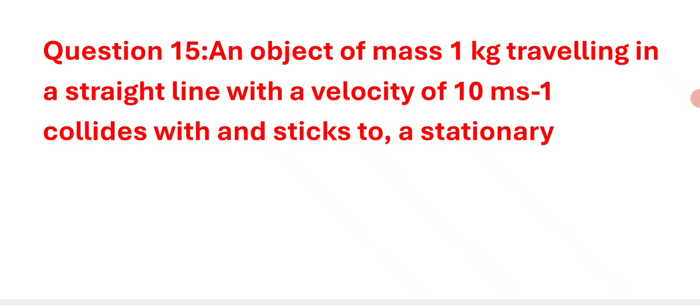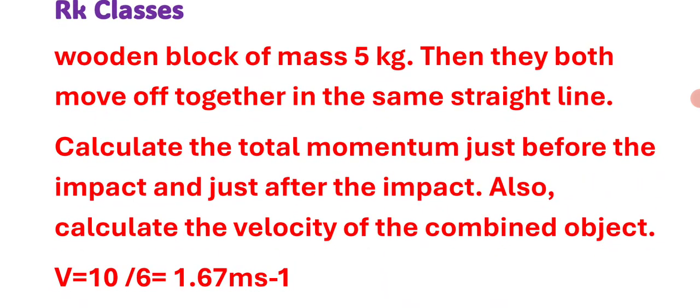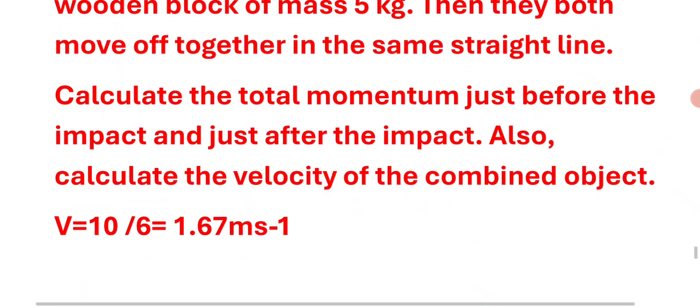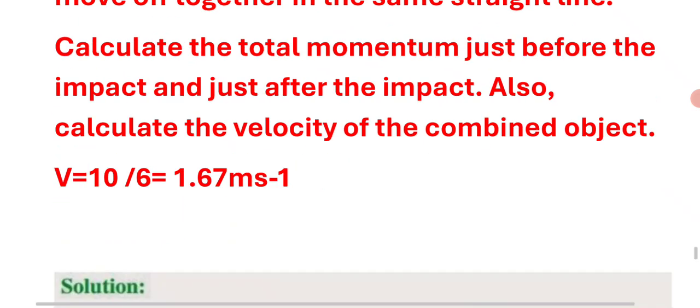Question number 15. An object of mass 1 kg traveling in a straight line with a velocity of 10 meter per second collides with and sticks to a stationary wooden block of mass 5 kg. Then both move off together in the same straight line. Calculate the total momentum just before the impact and just after the impact. Also calculate the velocity of the combined object. v is equal to 10 divided by 6, which is equal to 1.67 meter per second.